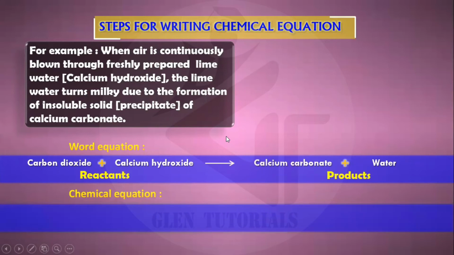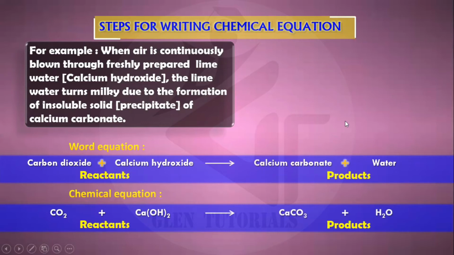Now if we write a chemical equation of this, carbon dioxide we write as CO2, calcium hydroxide we write as Ca(OH)2, gives us calcium carbonate, which we write as CaCO3, and water we write as H2O. So the top one is your word equation. If we want to write the same word equation as a chemical equation, then we have to write the chemical formulae of all these reactants and products. For example, how is carbon dioxide written? CO2, calcium hydroxide Ca(OH)2, calcium carbonate CaCO3 and water is H2O.